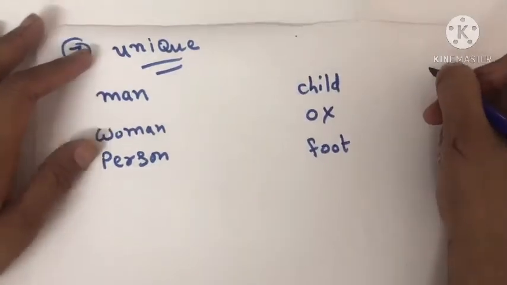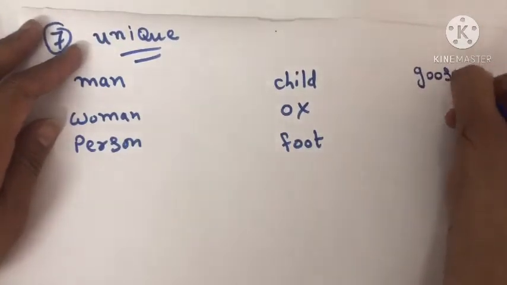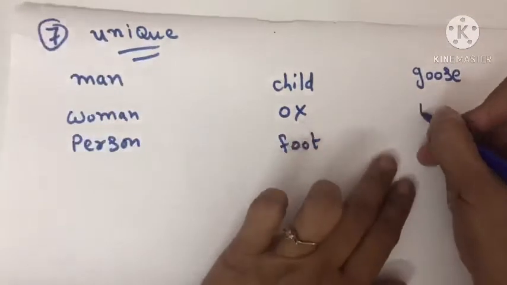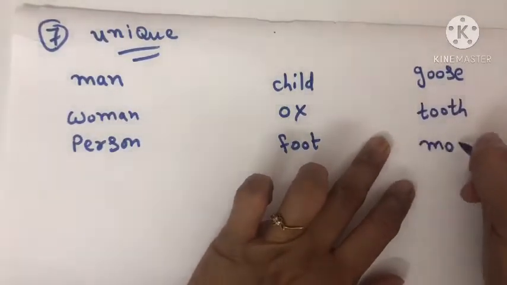In the same way, for goose, tooth, and mouse.